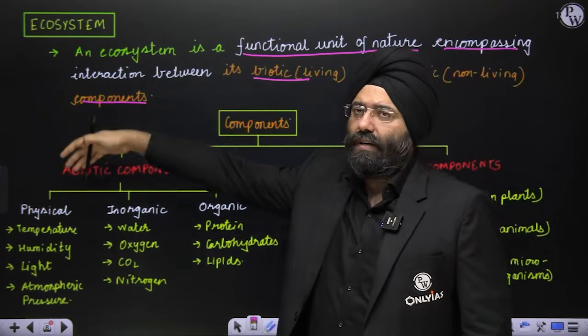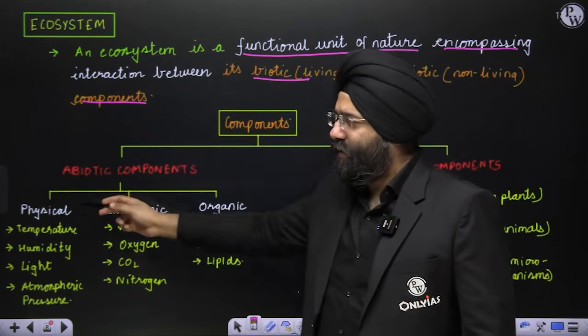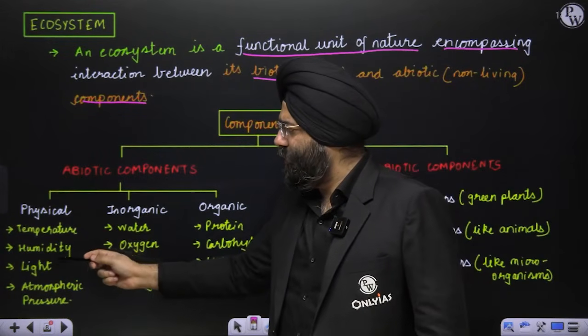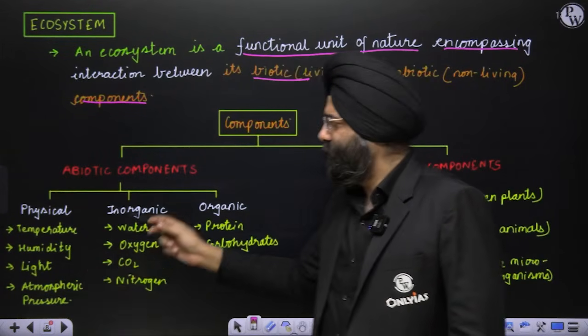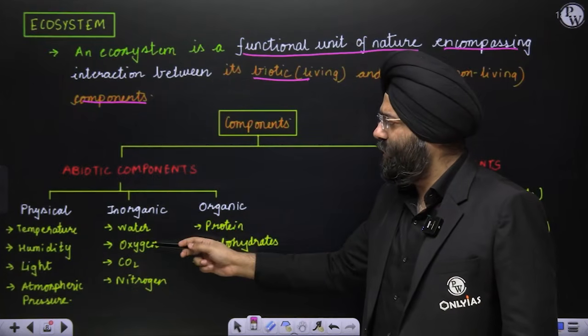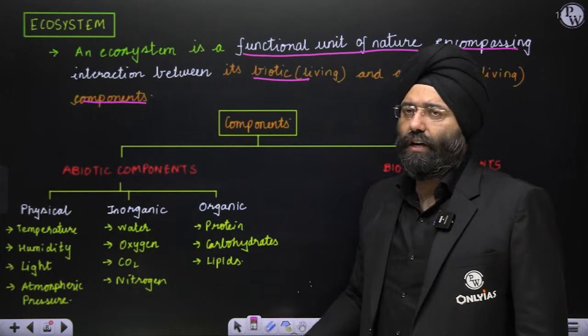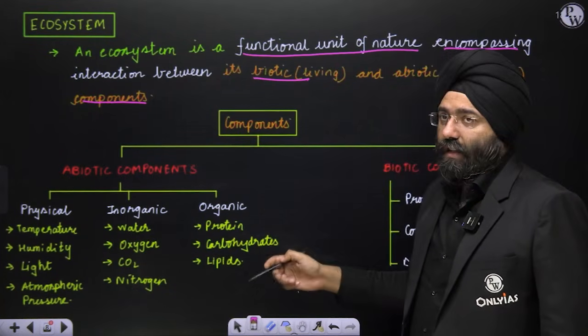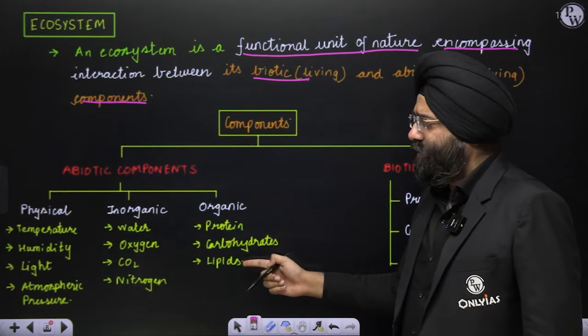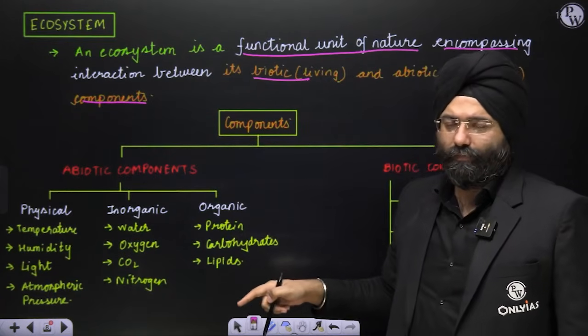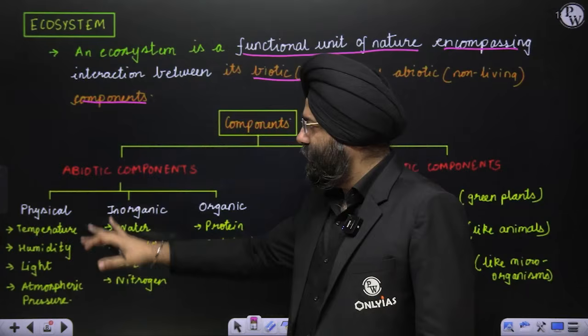Abiotic components can be categorized into three categories. Physical, that means the aspects related to temperature, humidity, light, atmospheric pressure. Inorganic aspects: water, oxygen, carbon dioxide and nitrogen. Organic, now this one has protein, carbohydrates and lipids. All of them are non-living, right? So over here, these are abiotic components.